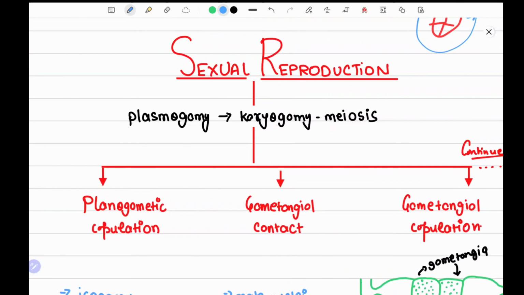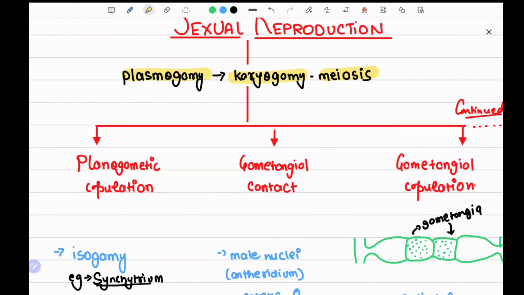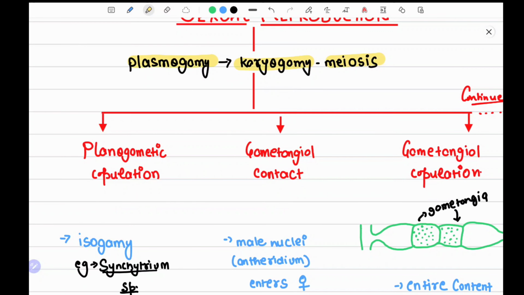Sexual reproduction. To summarize sexual reproduction, we can say the first stage is plasmogamy, then comes karyogamy, and ultimately comes meiosis. So plasmogamy, karyogamy, and meiosis. Now we will see the various forms of sexual reproduction, and this forms a very important part. Questions come in various entrance examinations like JRF, be it BHU, or any kind of state examination. So kindly pay attention to this classification.